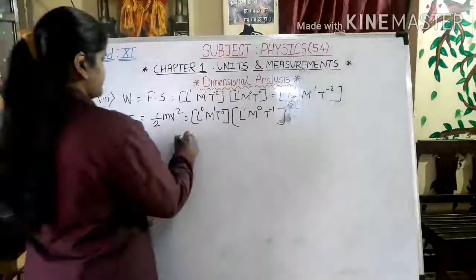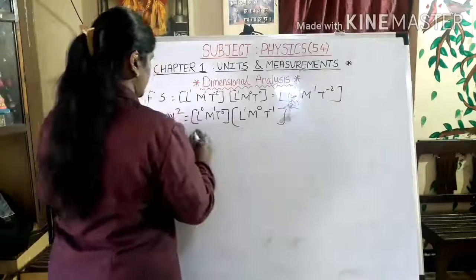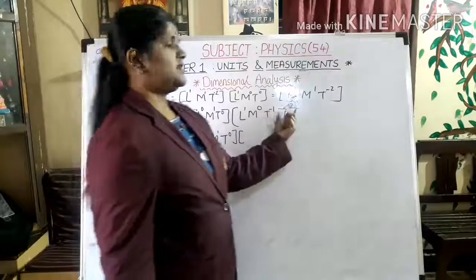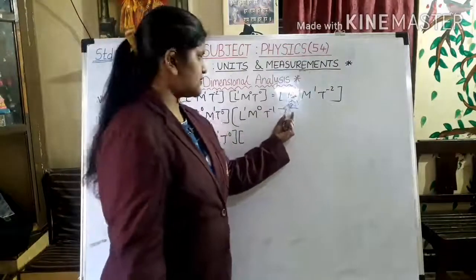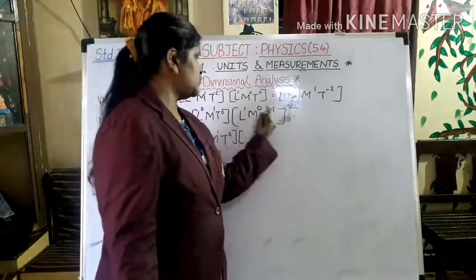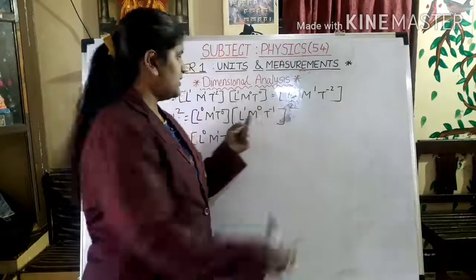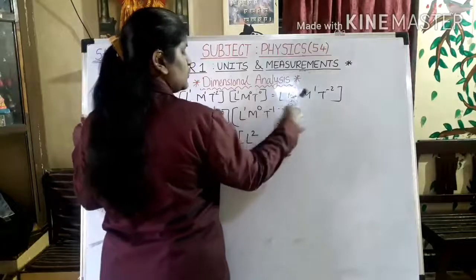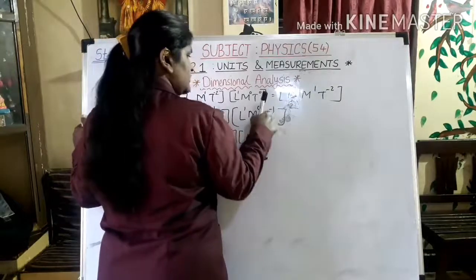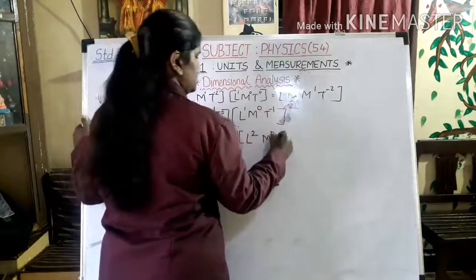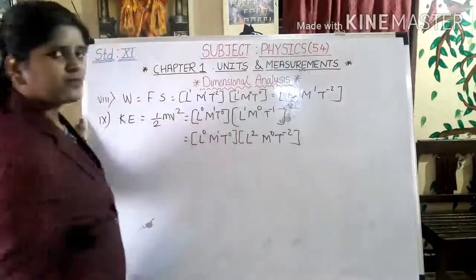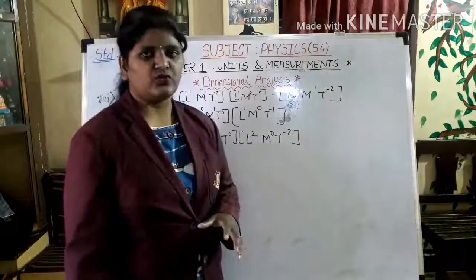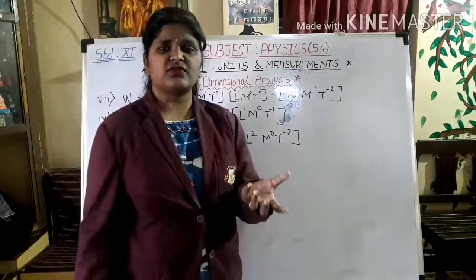Okay. Now, before combining, I have to do square of the second bracket. Now, it is the power of the dimensions. So, I have to multiply this into the inside term. Now, what will this become? L1 raised to 2 will be L2. M0 raised to 2 will be M0. T raised to minus 1 raised to 2, that will be T raised to minus 2. I have used very basics about mathematics that you have to know. Okay. So, I am using all the rules which are there for the index.